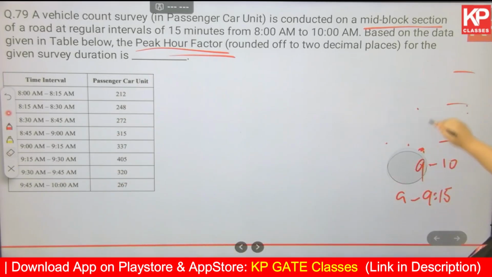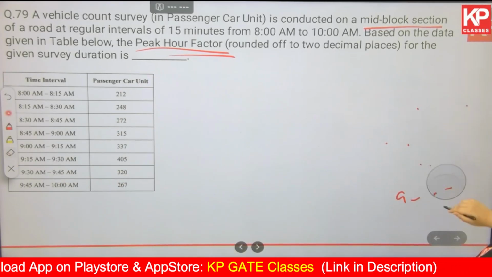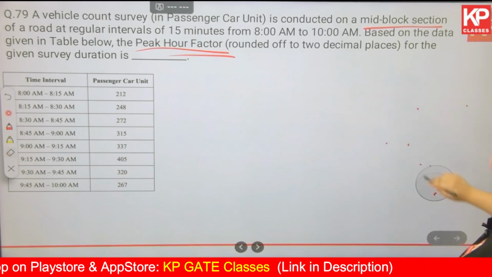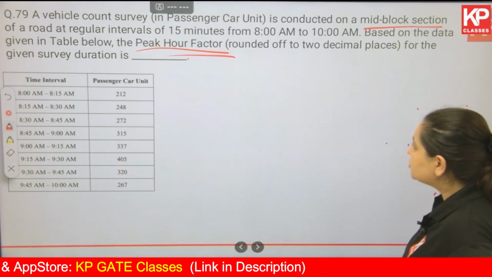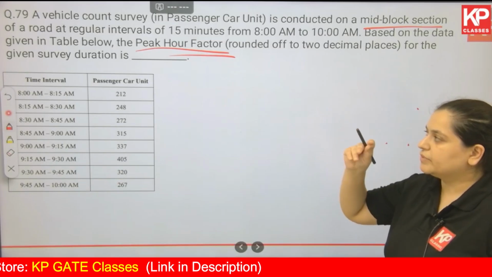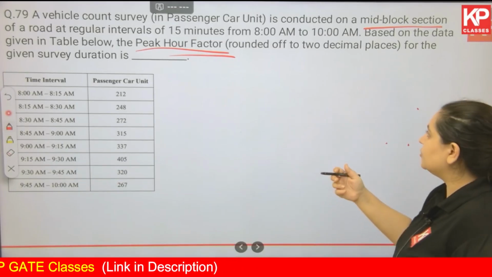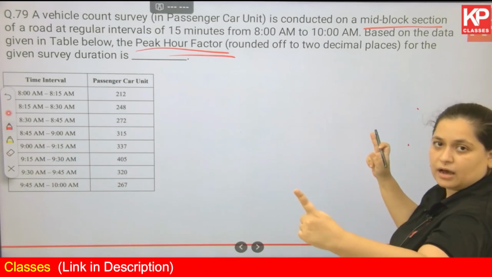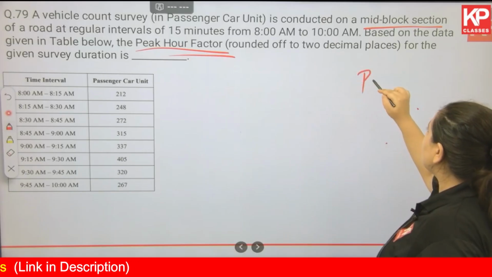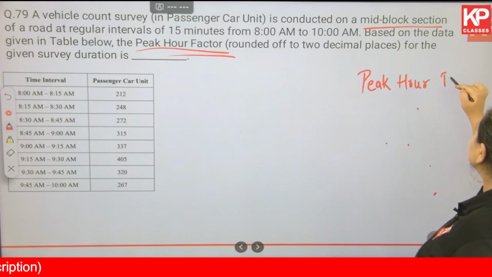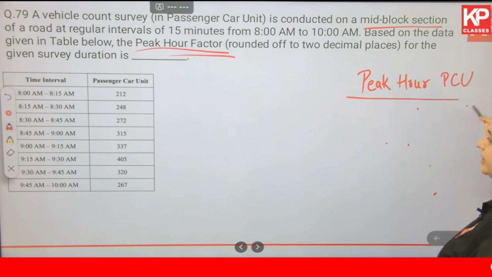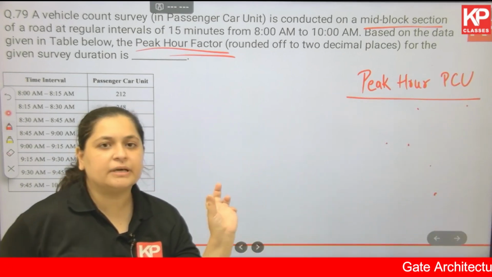That is number one. Now, since we are talking about numbers, let us write the formula for the peak hour factor also. Peak hour factor is the PCU, or passenger car unit, in that entire peak hour, divided by the peak or highest 15 minutes PCU.